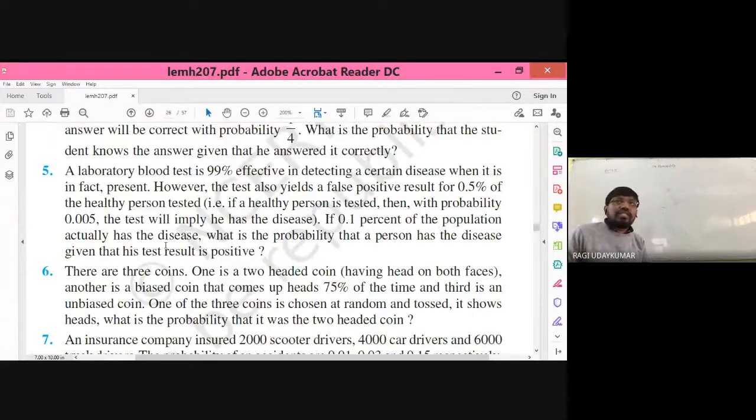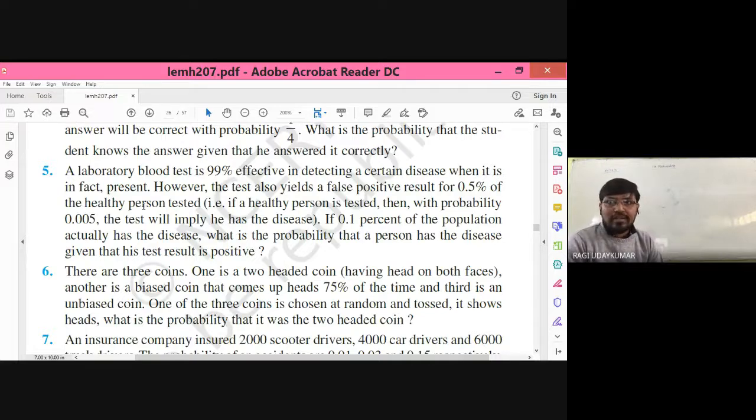So the fifth question: a laboratory blood test is 99% effective in detecting a certain disease when it is in fact present. So if the disease is there, then the test is 99% effective in detecting the disease.